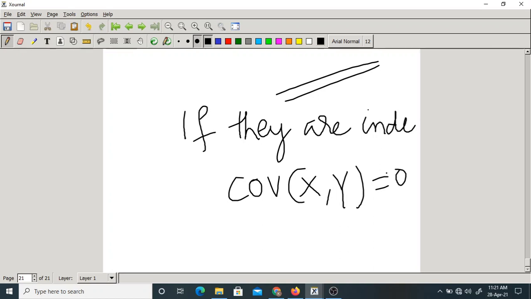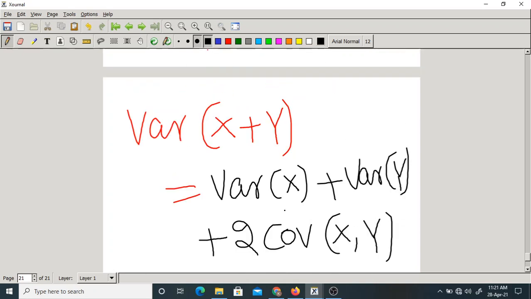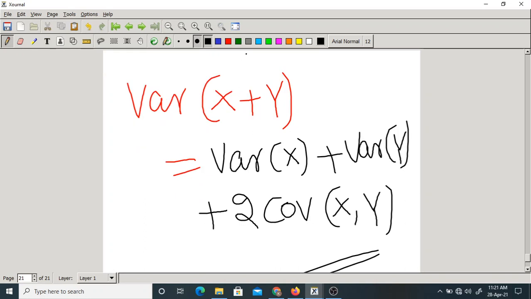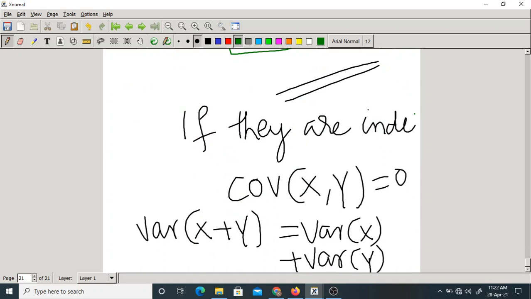Then what happens? Variance of x plus y will be equal to variance of x plus variance of y. So if they are not independent, the extra term you get is what? This term. That is 2 times covariance of x comma y. So if they're independent, obviously covariance will be 0. You are left with only variance of x and variance of y. Okay, that is the formula for variance of x plus y.